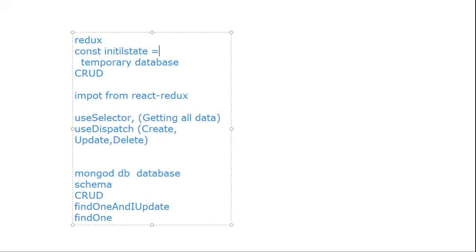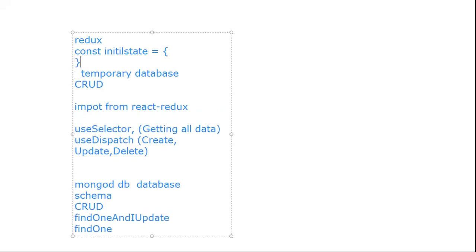Initial state is equal to some object. That is our schema for Redux. Is this clear to all? All the seven participants, does anyone have any doubt in this? Am I clear to you all?